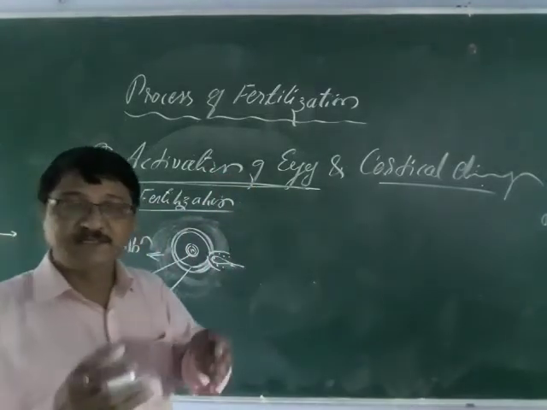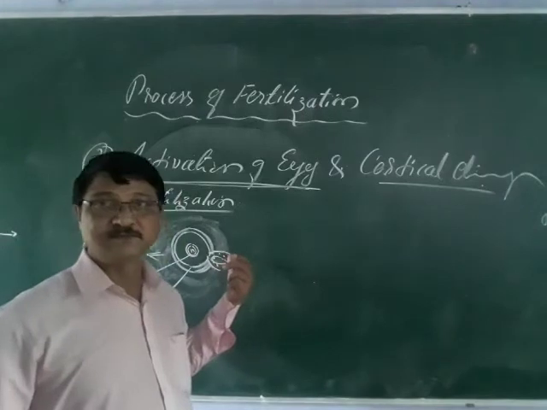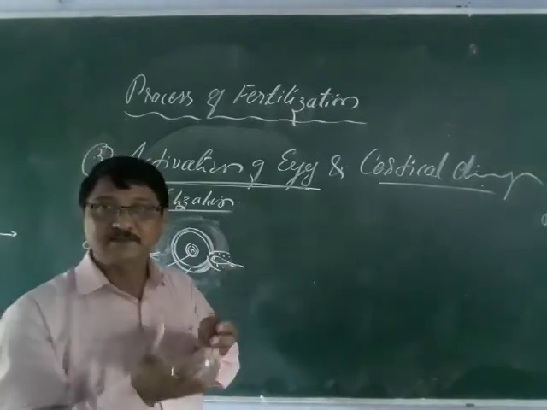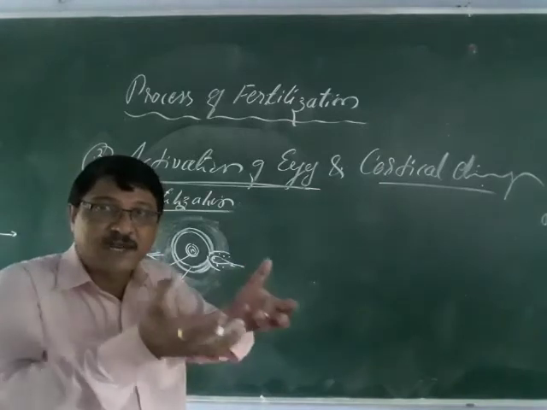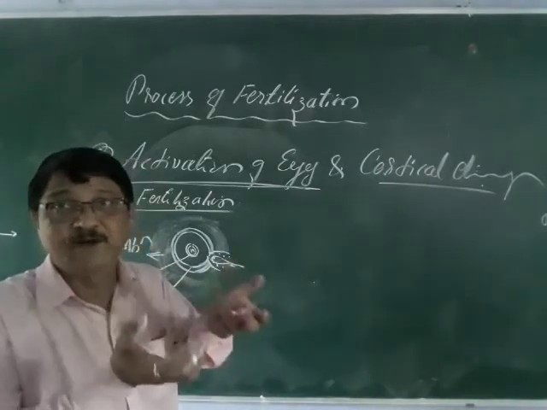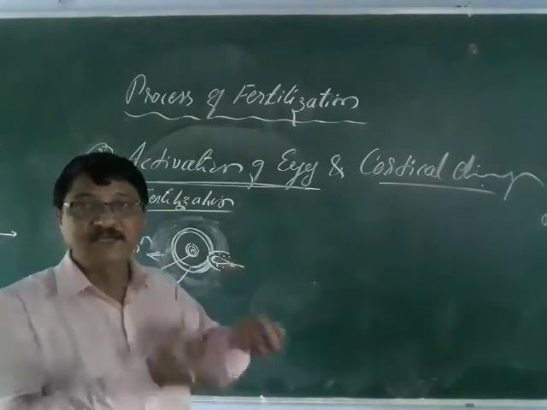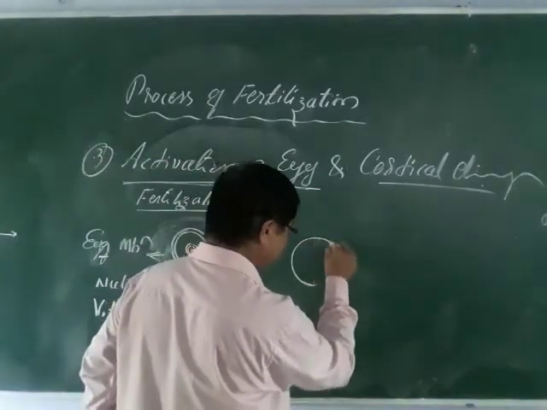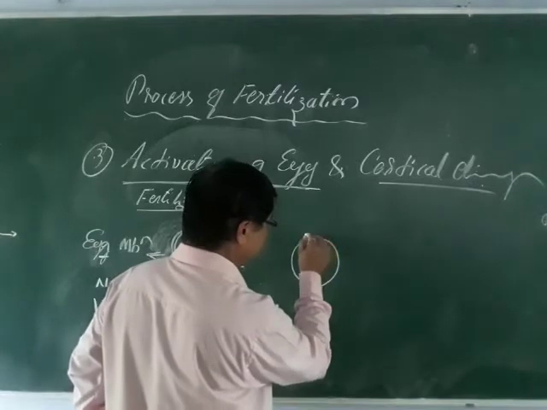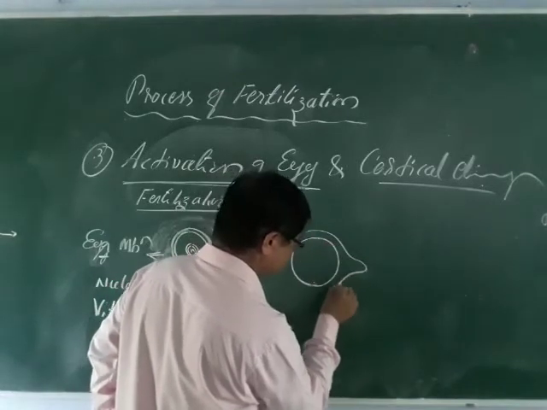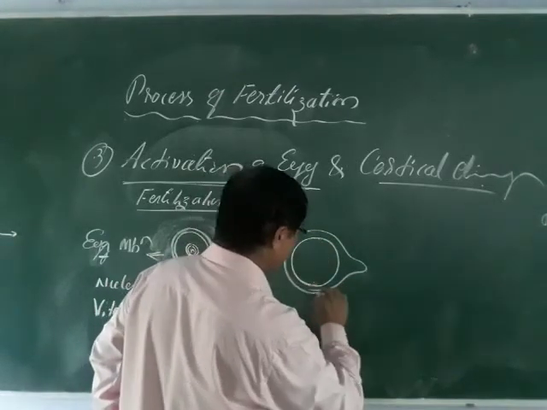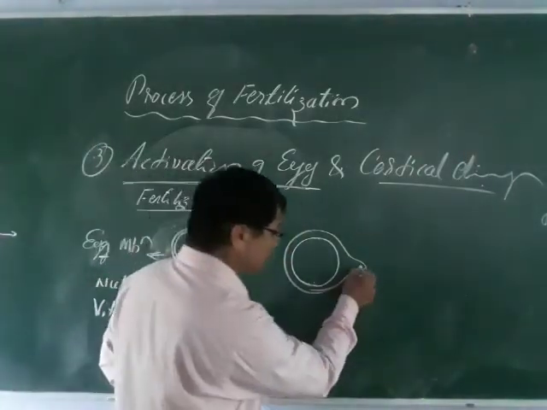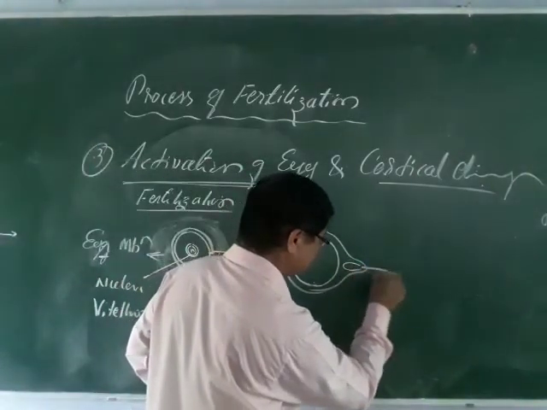Once the egg starts to show activation and the sperm has already entered, the egg begins to engulf the sperm. So let me draw it this way. Consider this is the vitelline membrane, and it shows an outgrowth, a cone-like structure that starts to develop here like this.